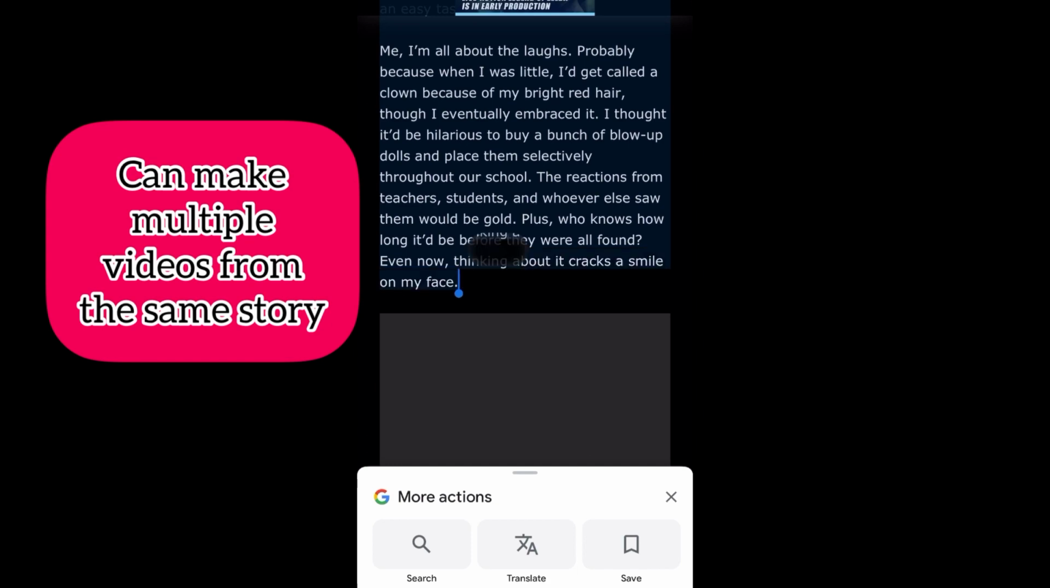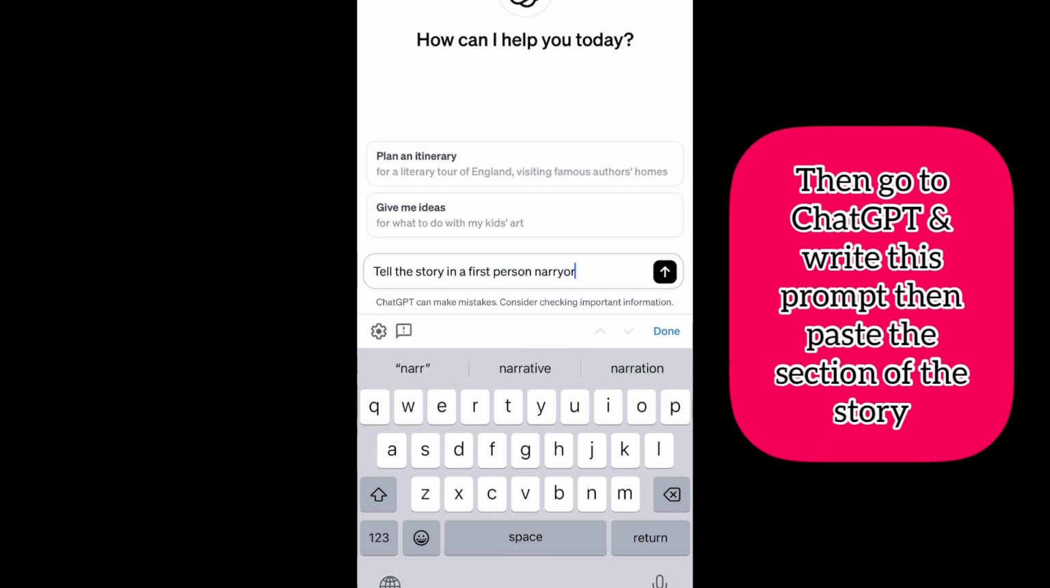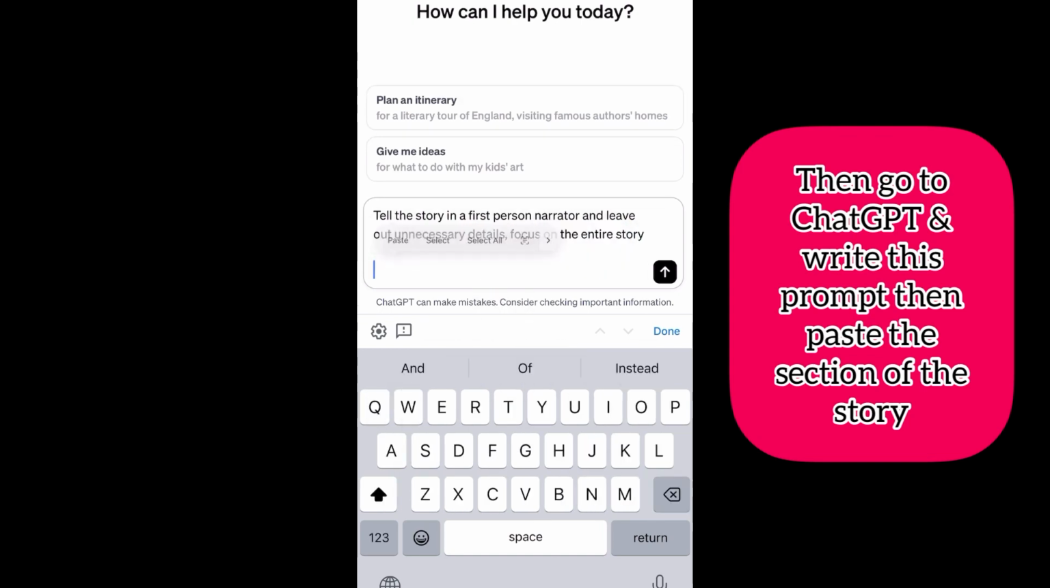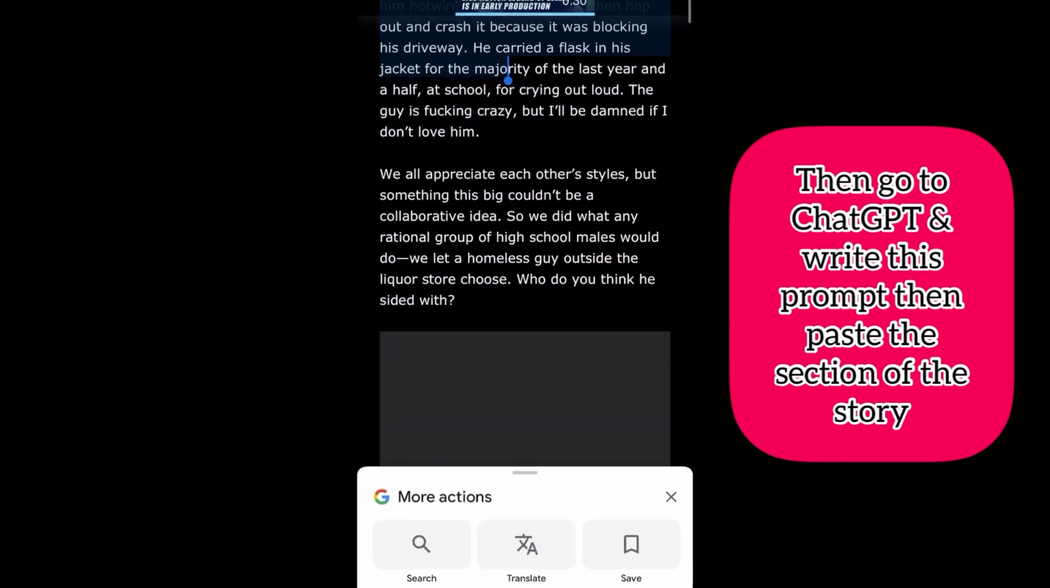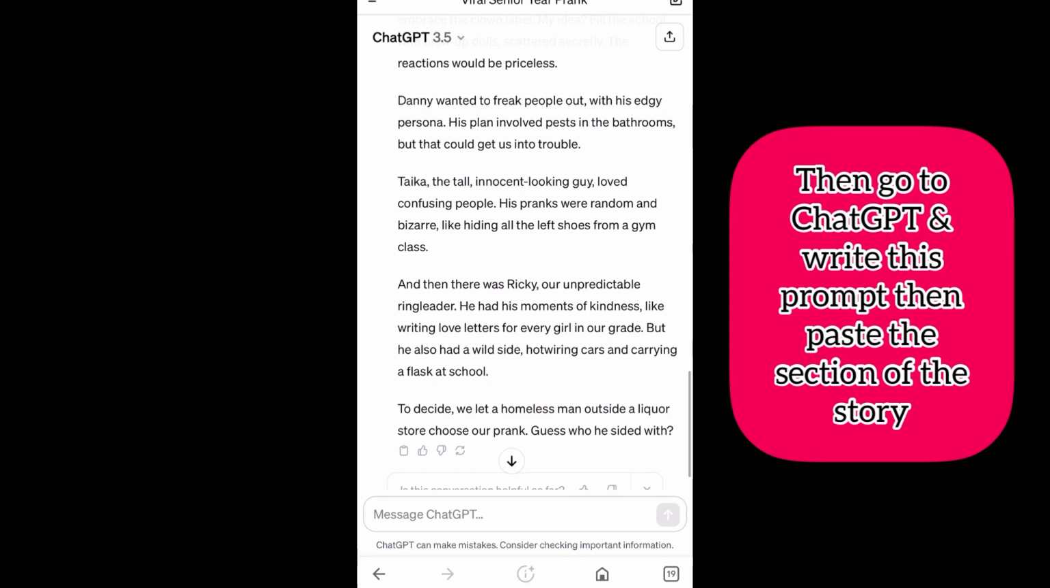So we're going to copy a section of the story and then go back to ChatGPT, and then we're going to tell it to tell the story in a first-person narrator and leave out unnecessary details and focus on the entire story. And then we're going to paste the section of the story that we copied from the website Creepypasta. And then we're going to do the same thing for the next section of the story. And we now have our script from ChatGPT.